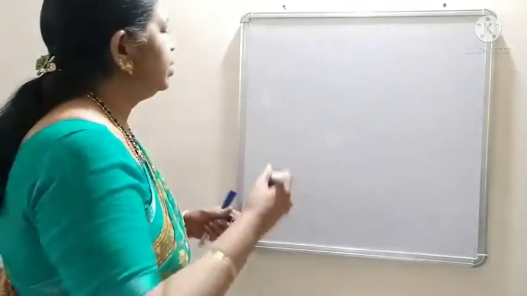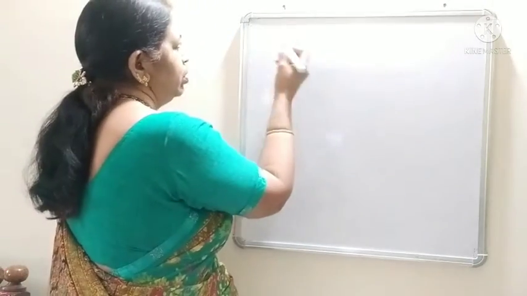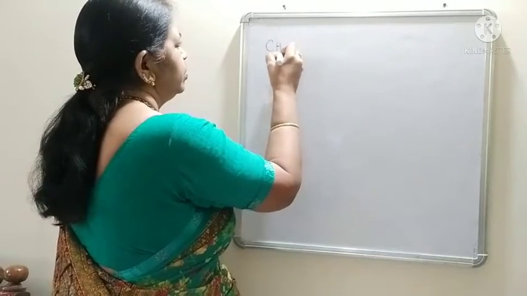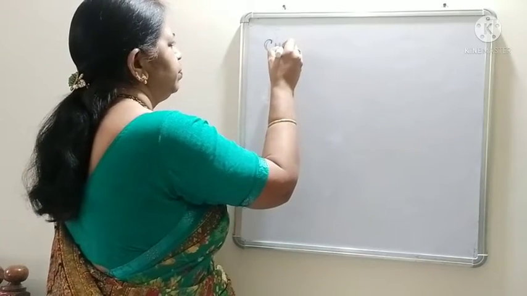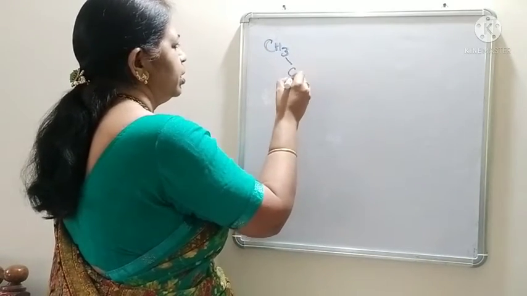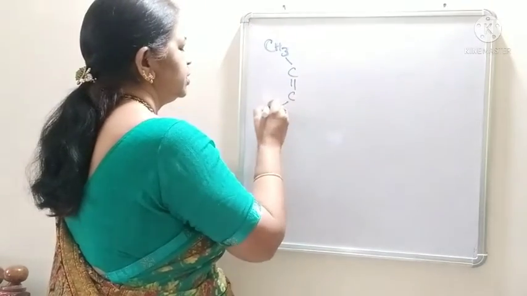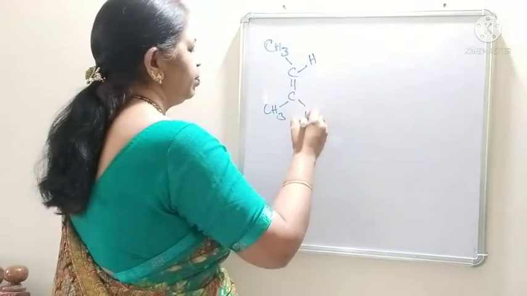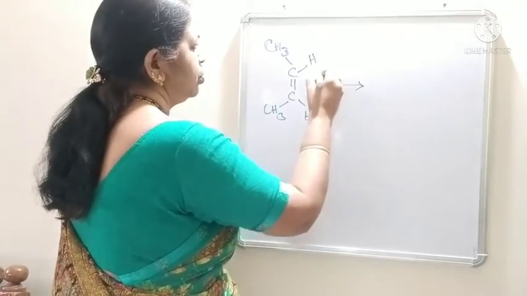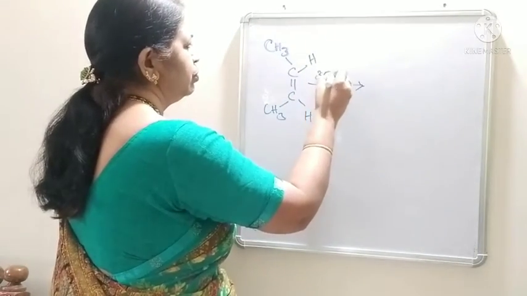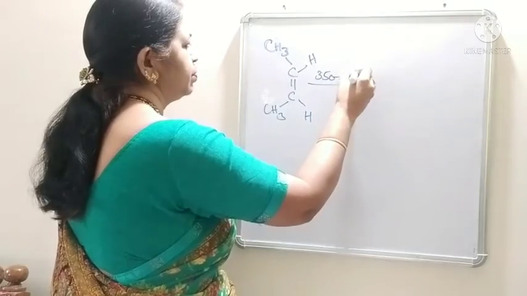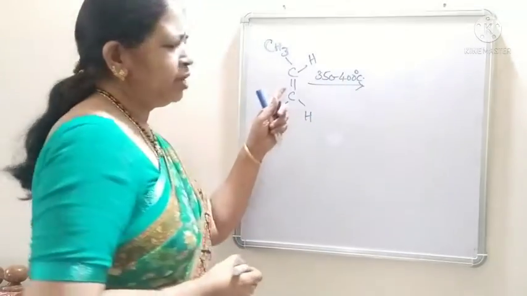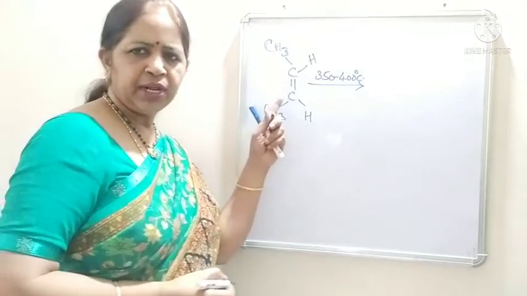For example, if we take 2-butene, CH3-CH=CH-CH3, here I have taken cis-2-butene. On heating to 350 to 400 degrees Celsius, the pi bond will be broken, only the sigma bond remains.